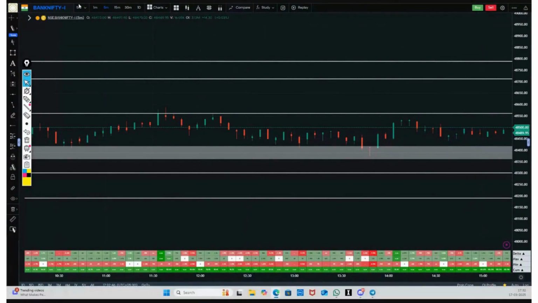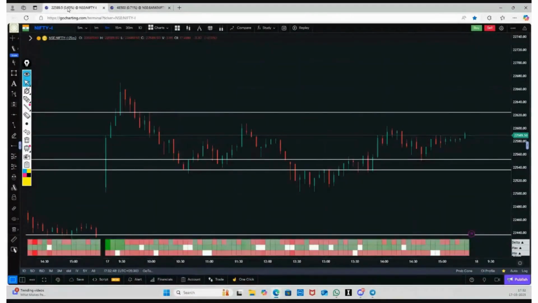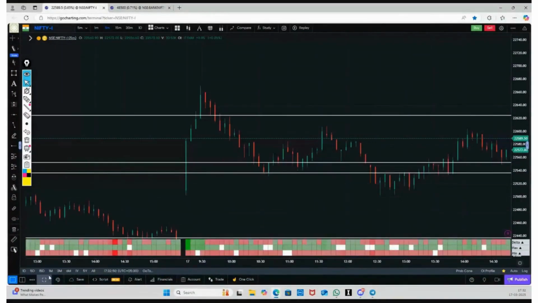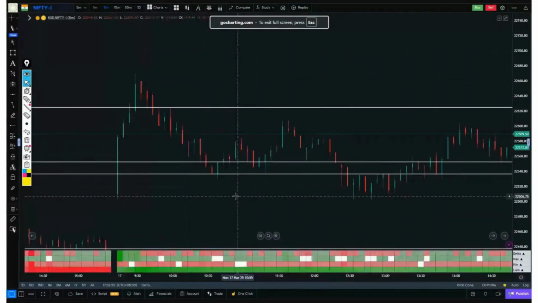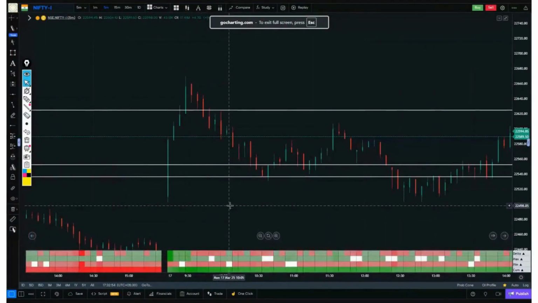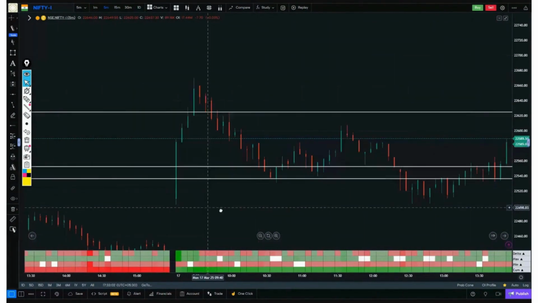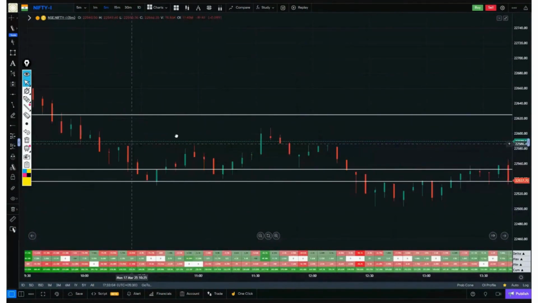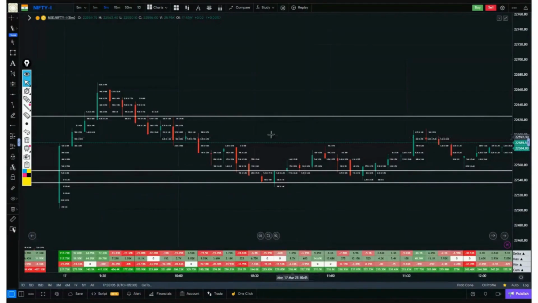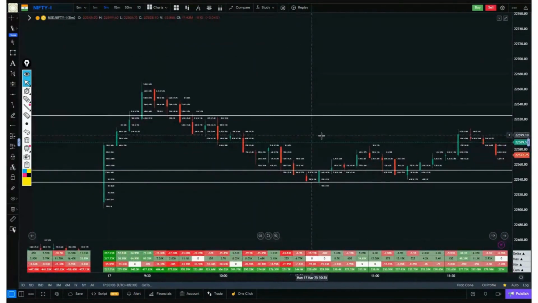Now let's look at Nifty. Today's scenario for Nifty was very complicated. How complicated? Bank Nifty only needs four stocks to move: HDFC, ICICI, Axis, SBI. That's it. But what happens with Nifty is that to move Nifty, every index needs to be bullish. Every index needs to be bearish.